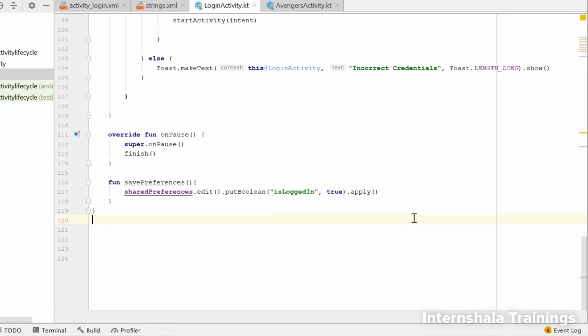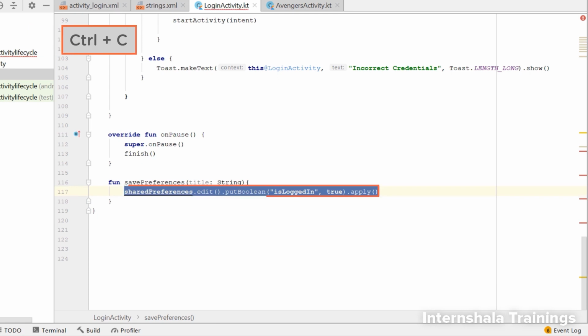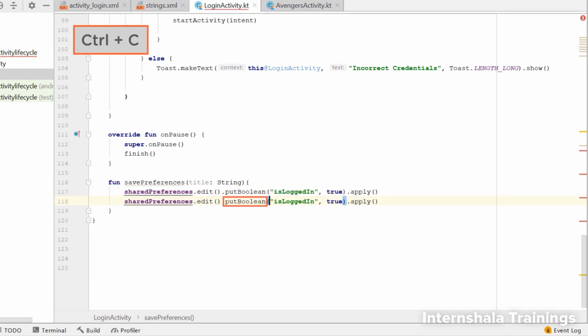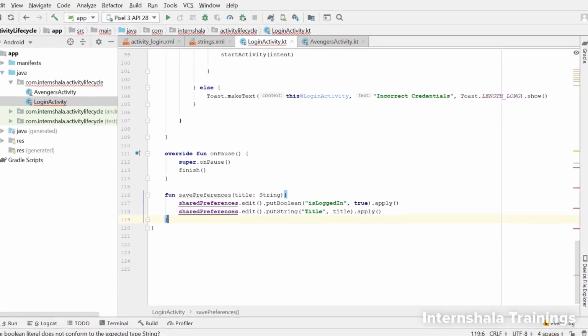So let's add a parameter in this save preferences function. The parameter will be used to save the name of the Avenger and it will be of string type. Now, we need to save this title in the shared preferences. So we can simply copy this line, change this to put string since we want to put a string value now. Also, change this key to title and this value to title, which is the variable we are using in the code above to save the title.